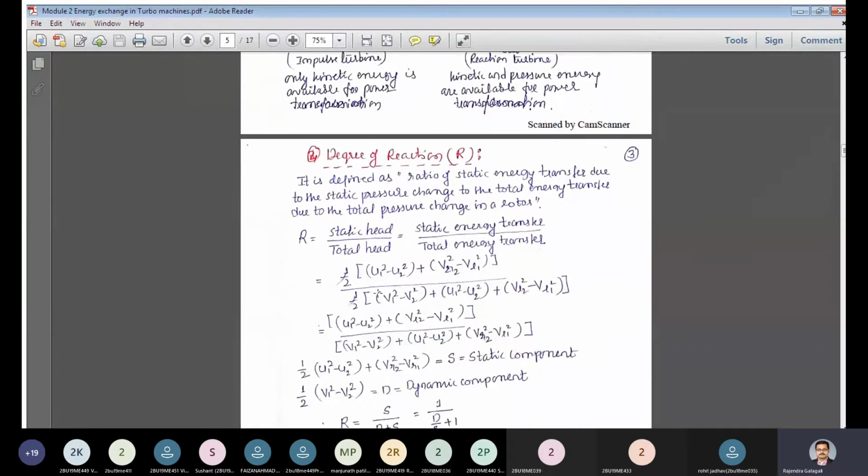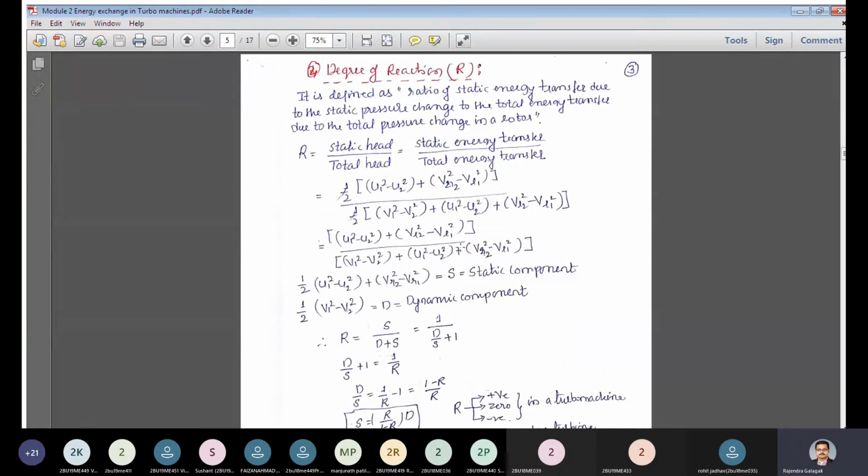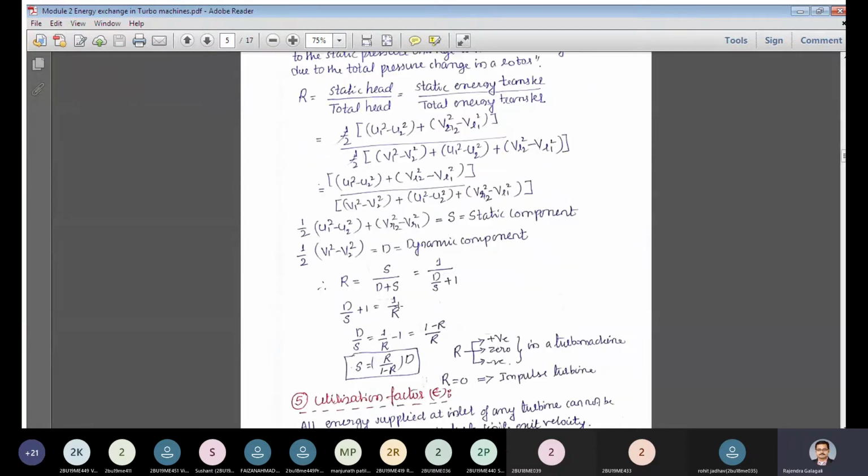Based on that, we could define the degree of reaction as static head divided by total head. This is the static head in the numerator. The total head is the summation of the dynamic head and the static head. That also we have seen, and after simplification we could arrive at this expression. S stands for the numerator term over here and D stands for half V1 square minus V2 square.